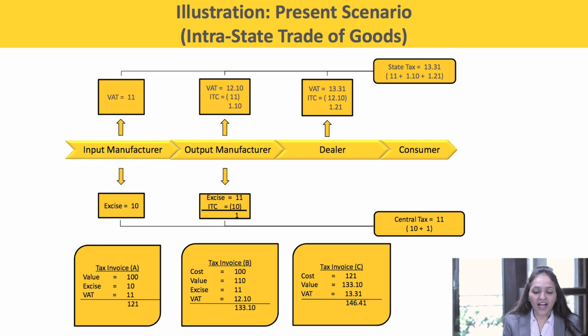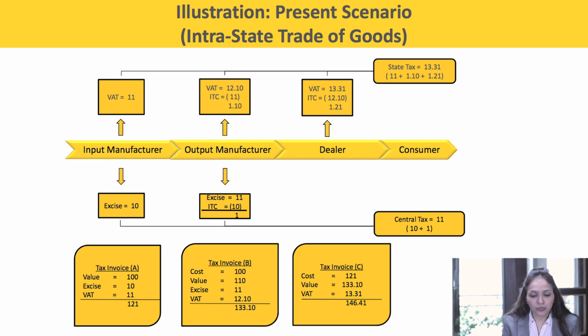Assume that the VAT rate is 10%, the excise duty rate is 10%, and the value addition will also be at the rate of 10% for the sake of simplicity. So the value of the goods is rupees 100, the input manufacturer will be charging excise duty of rupees 10 and VAT of rupees 11. So the total tax invoice value turns out to 121.